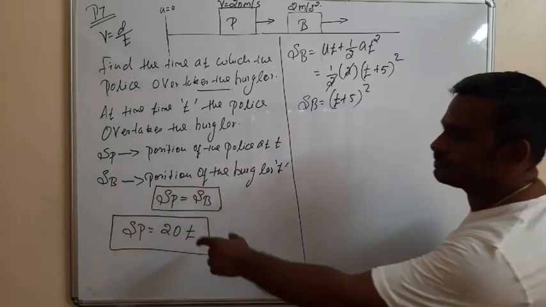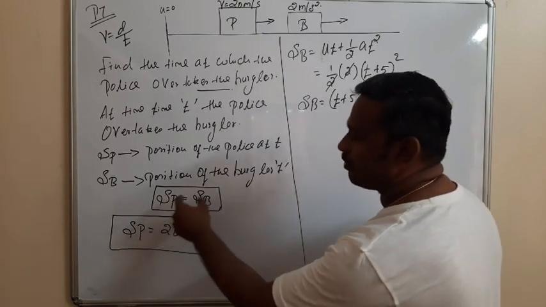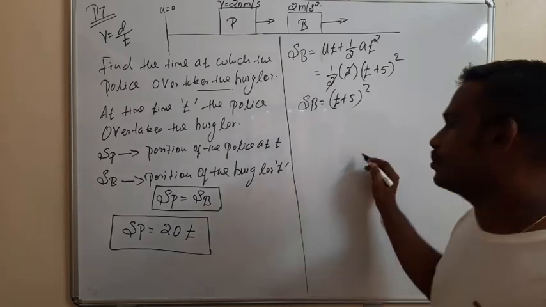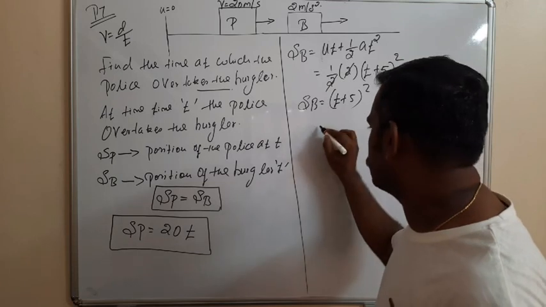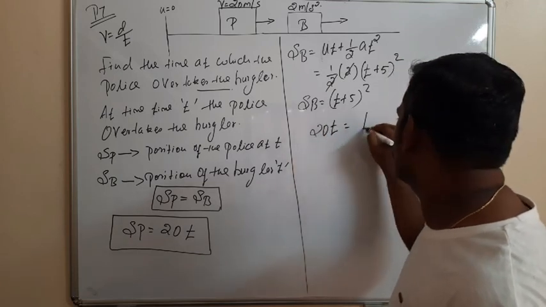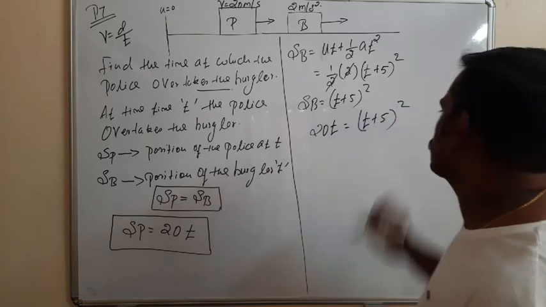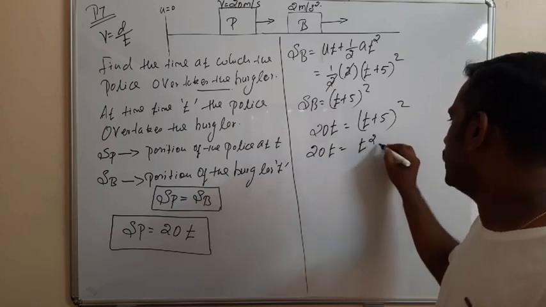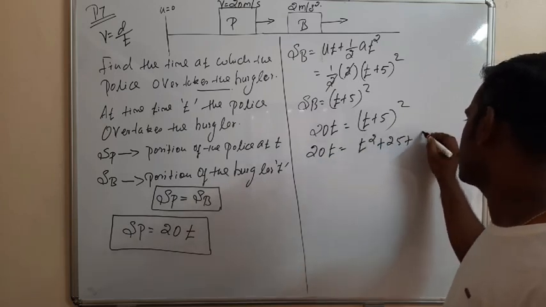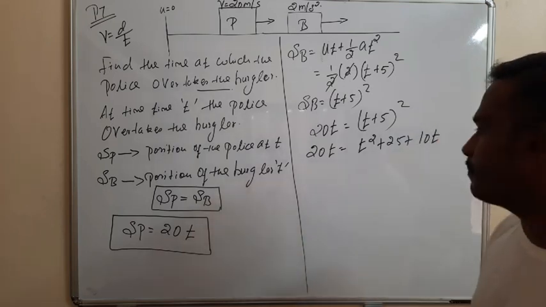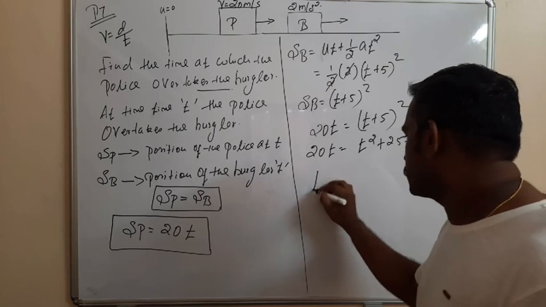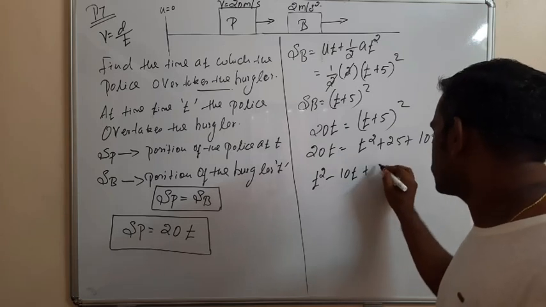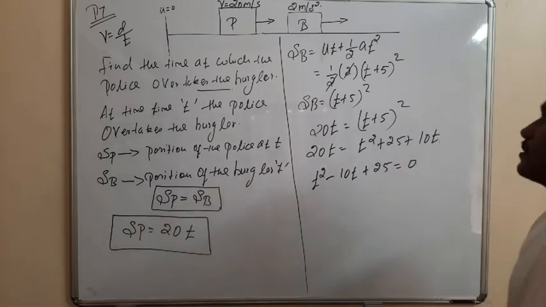So what condition do we have to use? The police overtaking the burglar means the position of the police is equal to the position of the burglar. So we use the condition SP is equal to SB, that is 20t is equal to (t plus 5) square. Okay? So 20t is equal to t square plus 25 plus 10t. Right, (a plus b) the whole square. So t square minus 10t plus 25 is equal to 0.